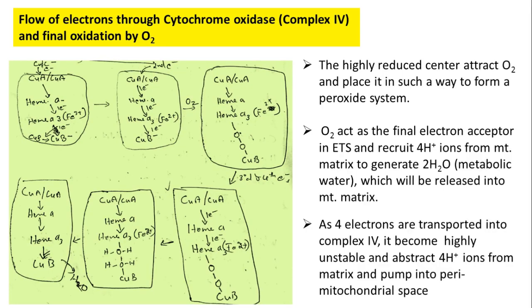Thereby we can say molecular oxygen is the final electron acceptor in the electron transport system. And the water molecule formed is said to be metabolic water. Here, per pair of electrons, one water molecule will be formed. That is called metabolic water. The oxygen atom acts as the final electron acceptor in the electron transport system.